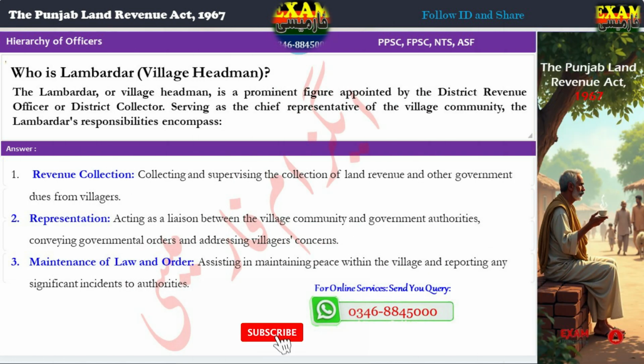Who is a Lambardar, the village headman? The Lambardar, or village headman, is a prominent figure appointed by the district revenue officer or district collector.